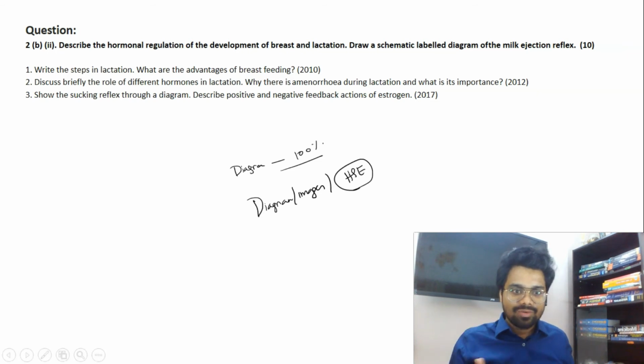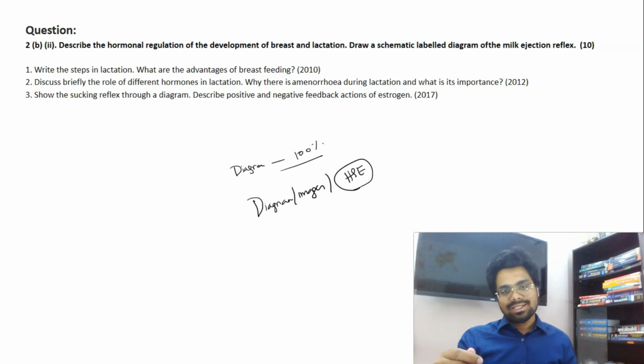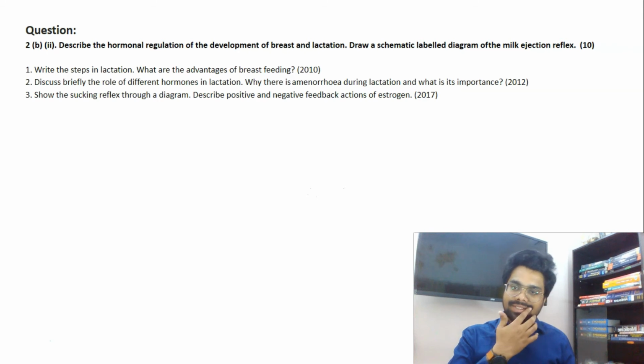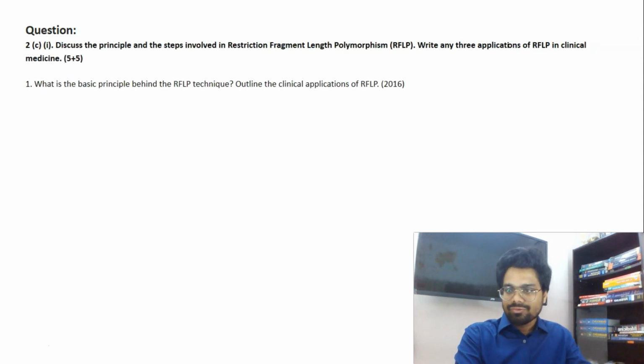So when they give you an instruction to use color pencil, the examiner will be impressed if you use color pencils in the exam. Okay, so these are the repeats. I think not even a single question so far is either a direct or an indirect repeat.